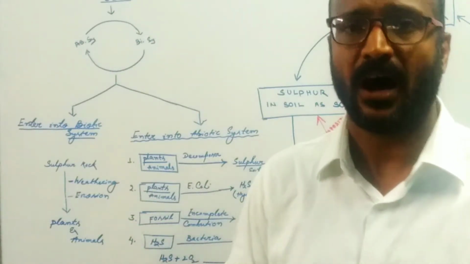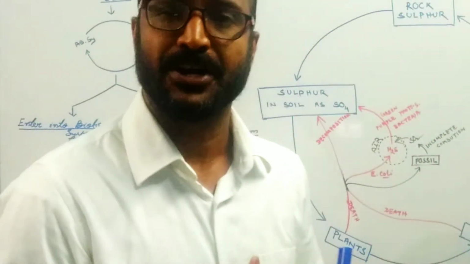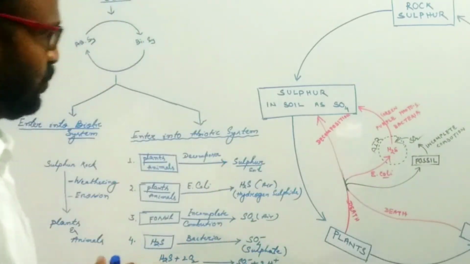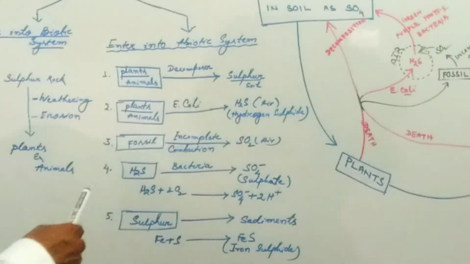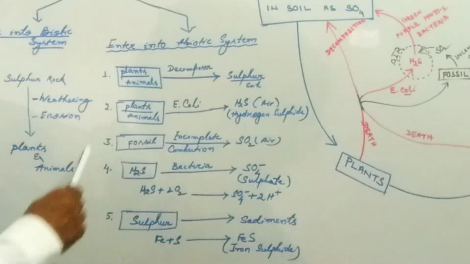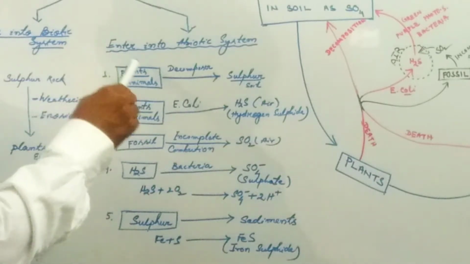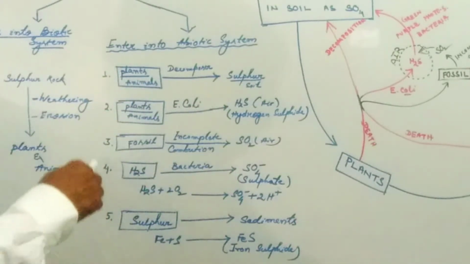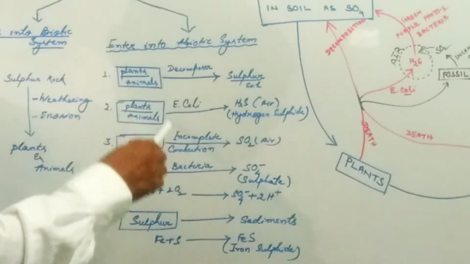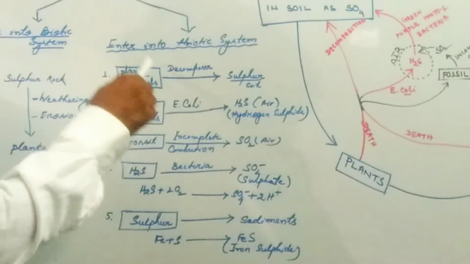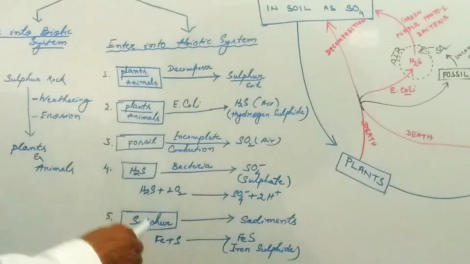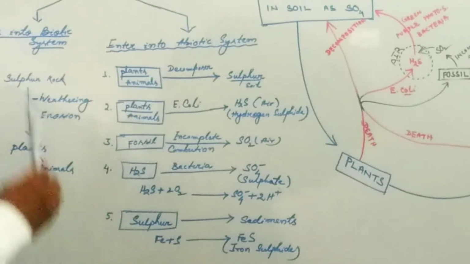Now the question is how sulfur enters the abiotic system from the biotic system. These are the different methods by which sulfur enters the abiotic system. The sulfur which is present inside the biotic system, meaning inside the body of plants and animals, inside the dead bodies of plants and animals, or inside plant and animal products or tissues.